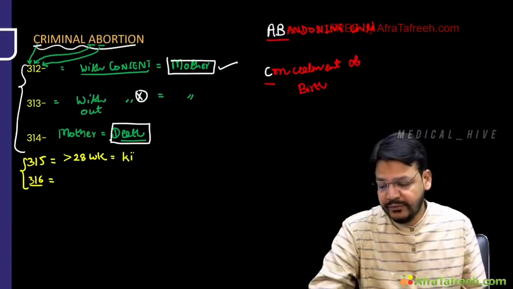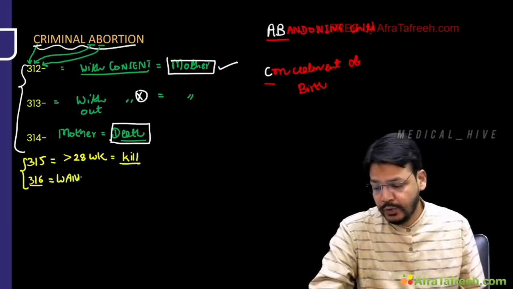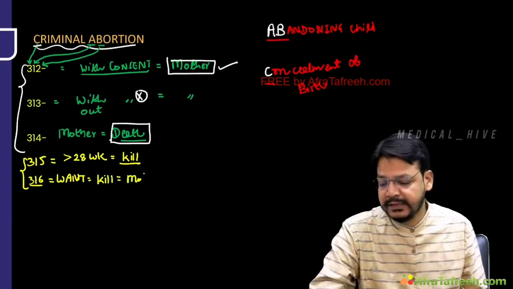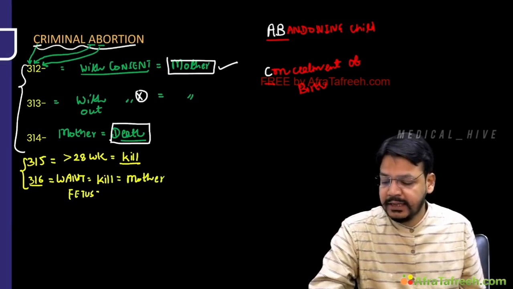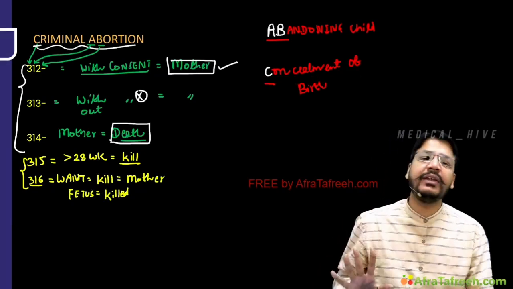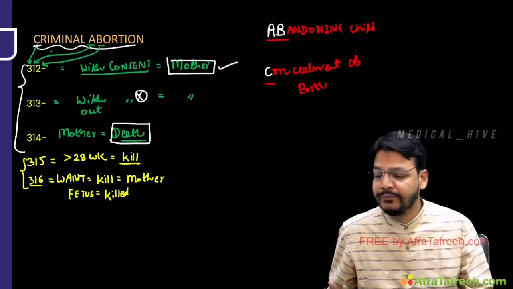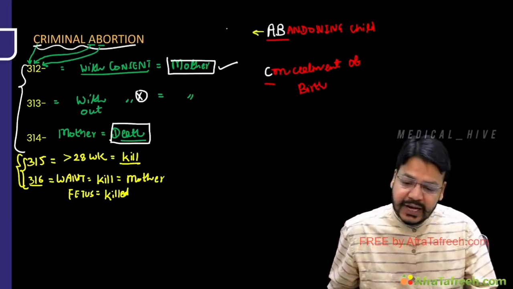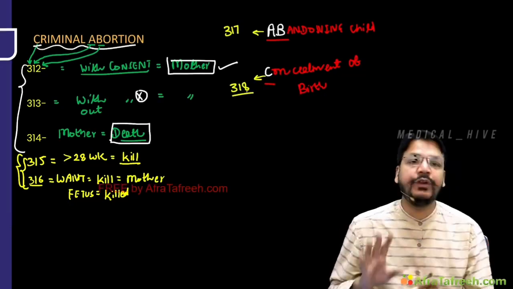This is 315. And you want to kill the mother, but the fetus or child is killed. This is 316. So, Dr. Sahab, you can see till 316 we have discussed everything. So automatically CAB are from 312 to 316. Automatically abandoning the child would be 317. And concealment of birth will be 318.